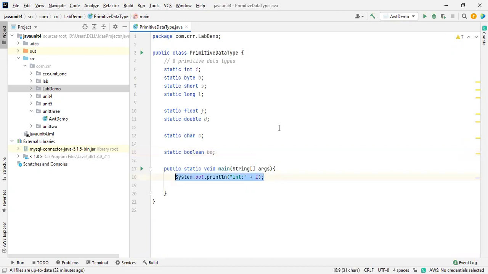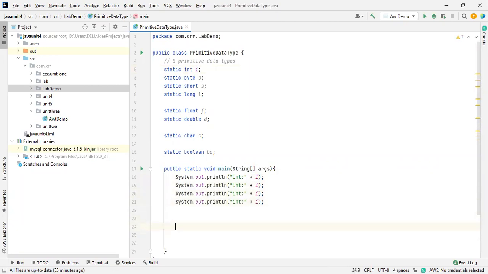Just I want to know what default value has been stored over there. Initially, a static method will always call static variables or static methods. Please remember this one, every time I'm telling you. If static is not available over here, it is not possible to call that variable. This is an important thing you have to remember. Just I'm copying to save some time. Paste it.